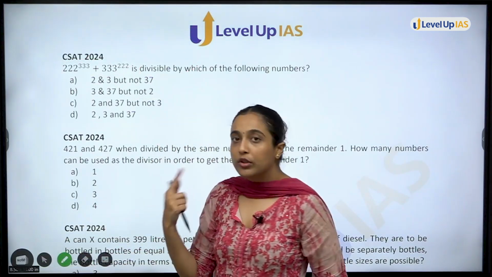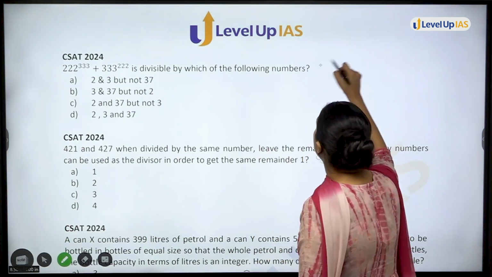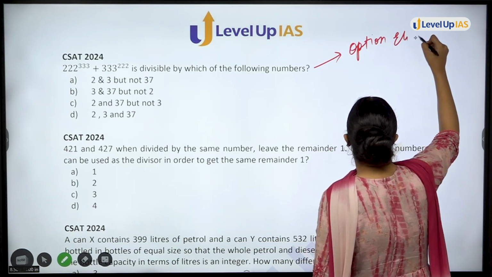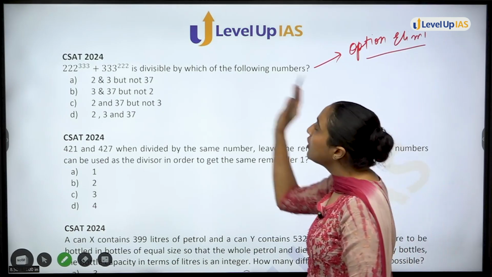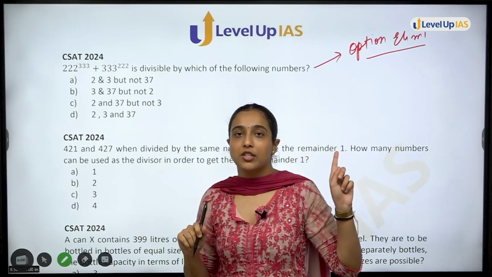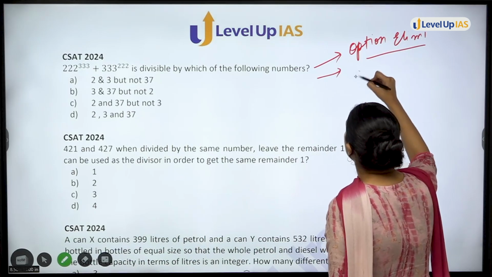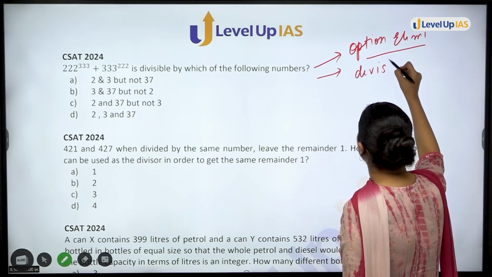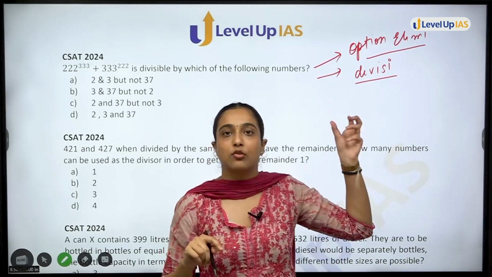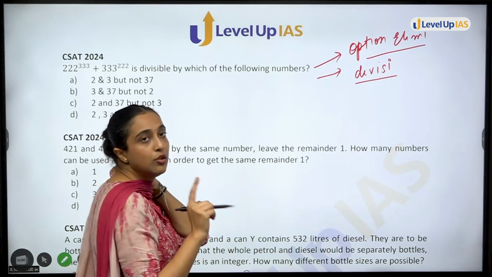I have taught you both the methods, but again, in this question, we can draw conclusions. First is use option elimination. Even if the statement is tough, you can see that this is a complicated statement. Even then, you can solve it using option elimination, and also very easily you can solve it. Okay, option elimination, then you should know the rules of divisibility. Okay, these are the 2 conclusions that you draw from this question. Rules of divisibility you should know.